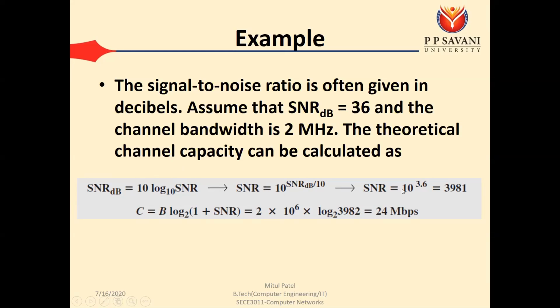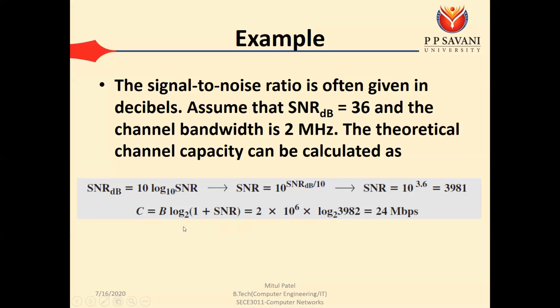If the SNR dB value is 36, then SNR is 10 raised to 36 divided by 10, that is 10 raised to 3.6, and the value is 3981. So given the SNR dB, your first step is to find the normal SNR value.